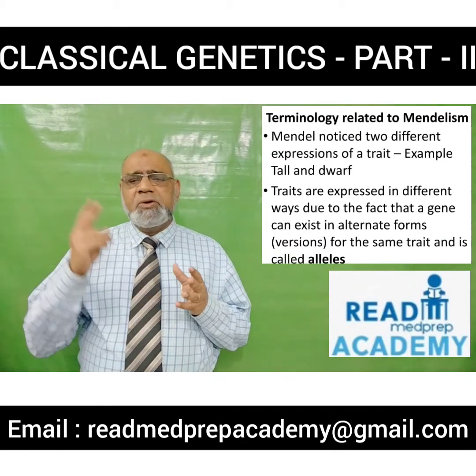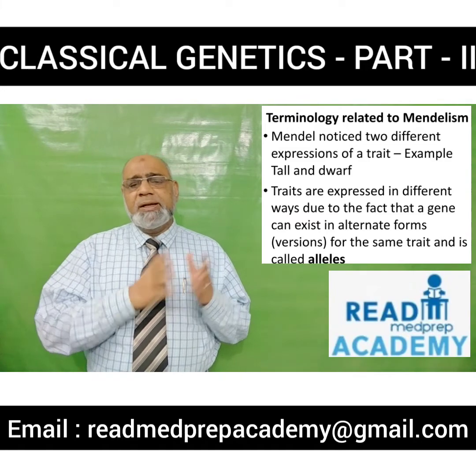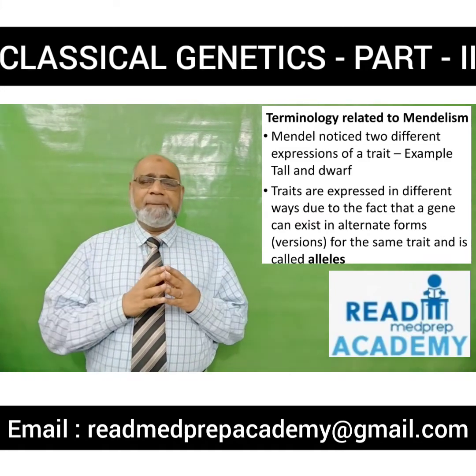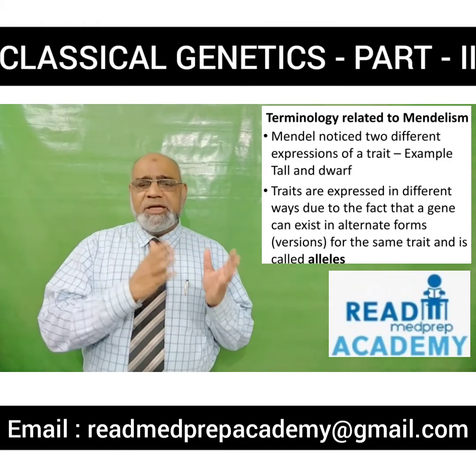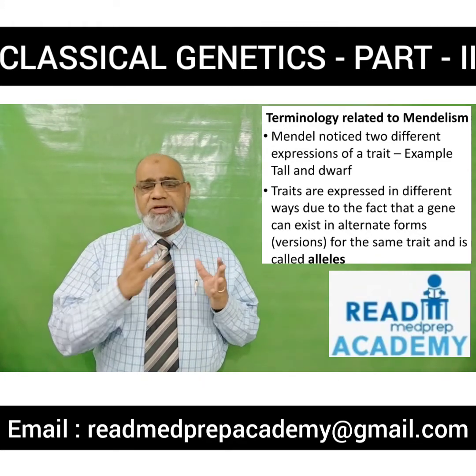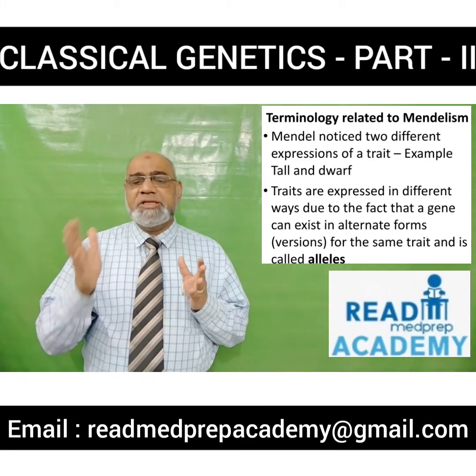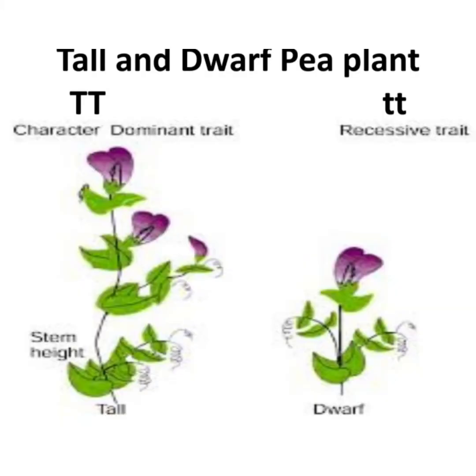Mendel noticed 2 different expressions of a trait. Example, tall and dwarf. Traits are expressed in different ways due to the fact that a gene can exist in alternate forms or versions for the same trait, and these alternate forms of the gene are called alleles. Here you can see the dominant trait character of a tall plant, which is represented as capital T, whereas the recessive trait, which you can see in the dwarf plant on the right side, is represented as small